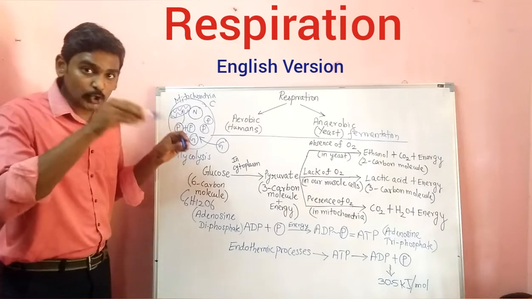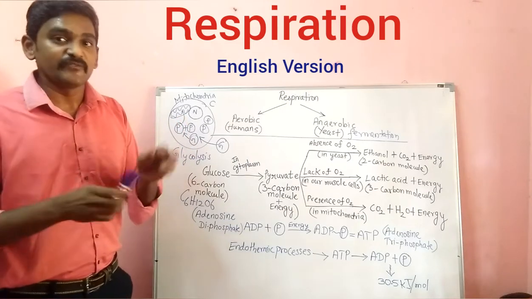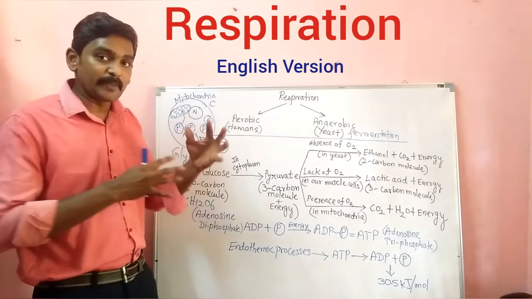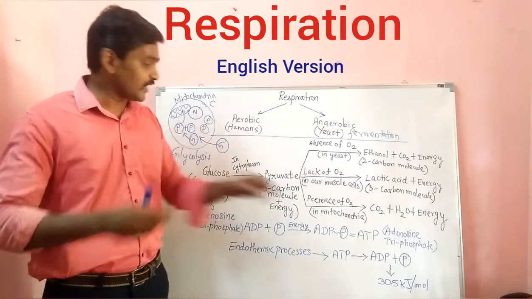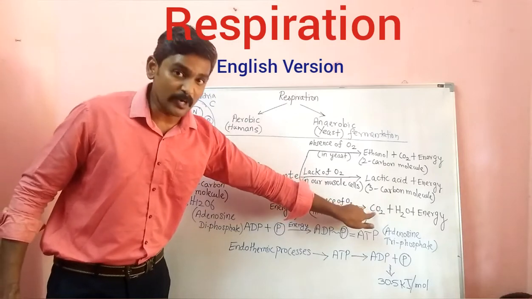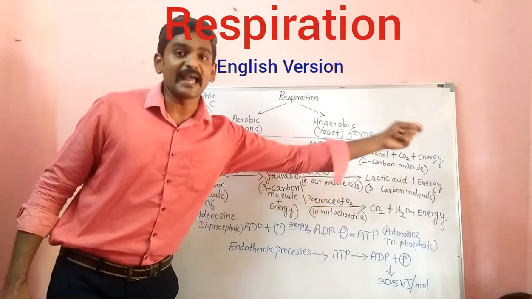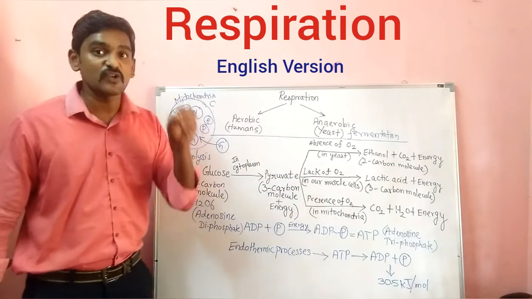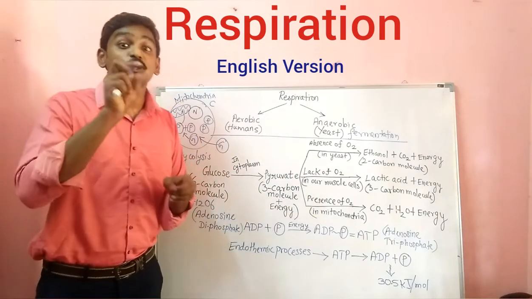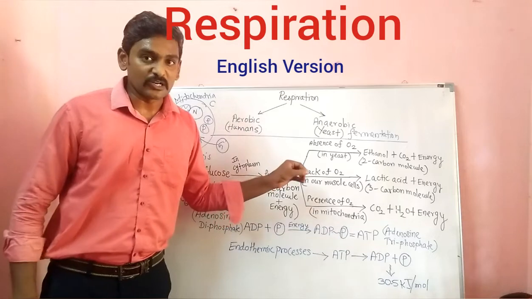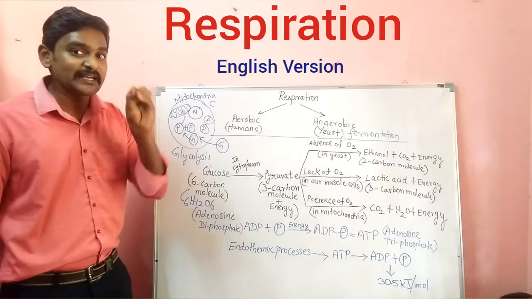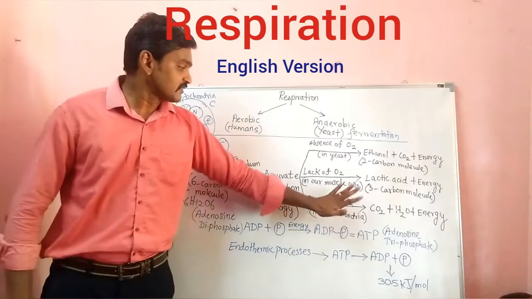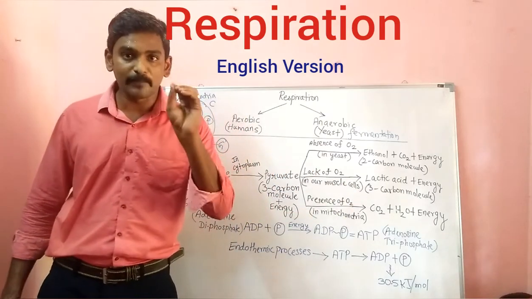So inside mitochondria, what will happen? With the presence of oxygen, this pyruvate will be converted into carbon dioxide, water and energy. So this process takes place in the presence of oxygen inside mitochondria. So this is called what? Aerobic respiration. Throughout our body, in all the cells, this aerobic respiration will be taking place.